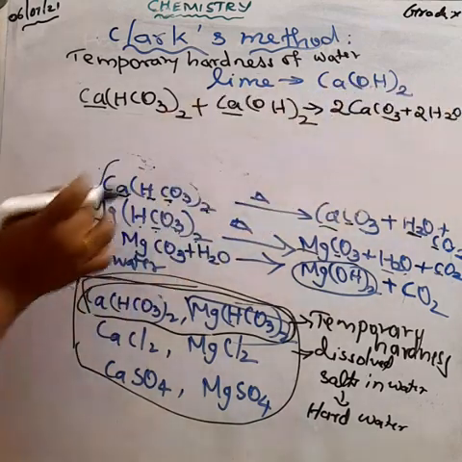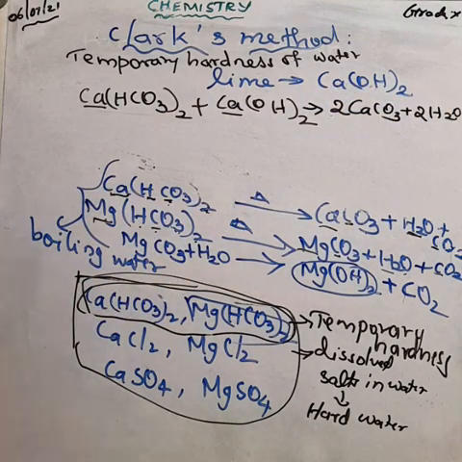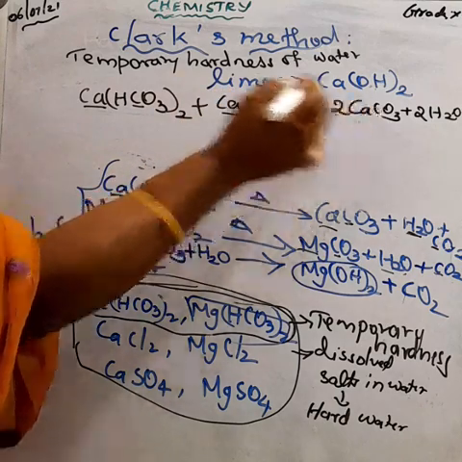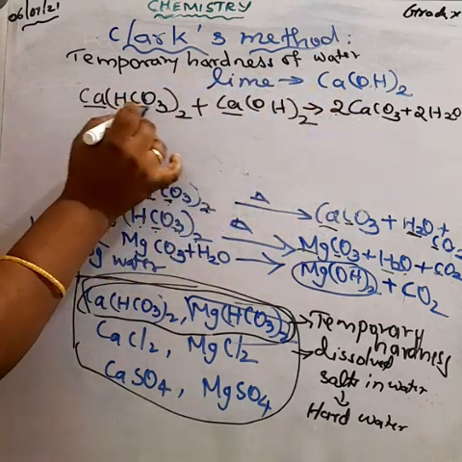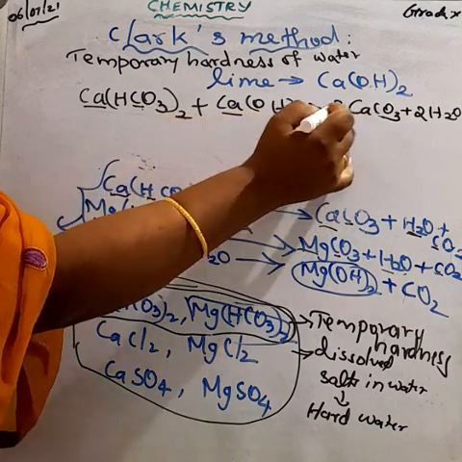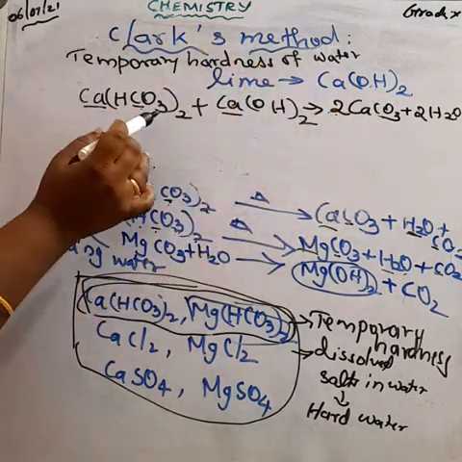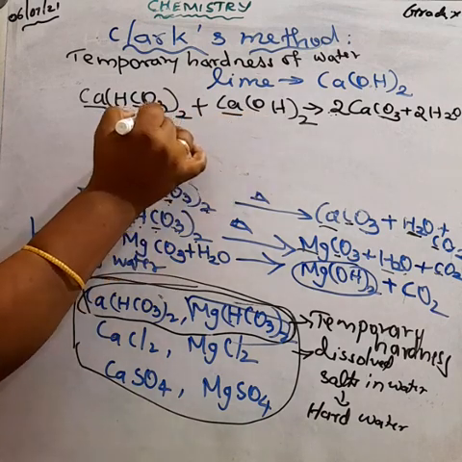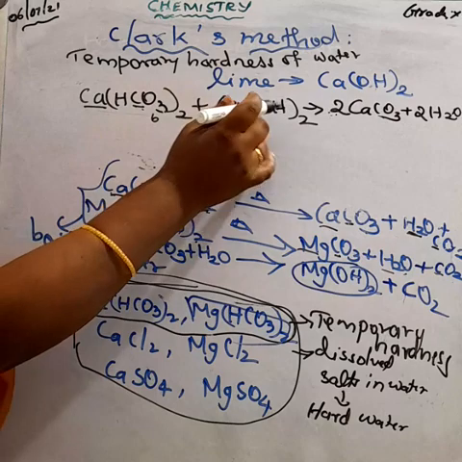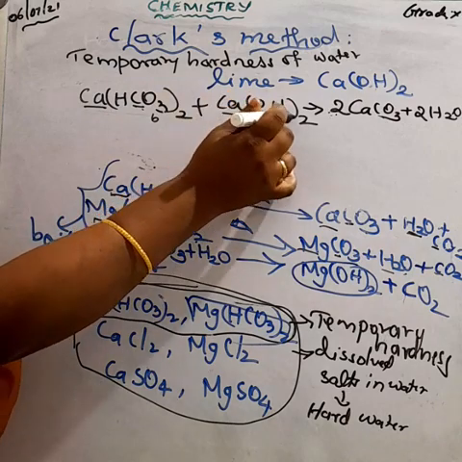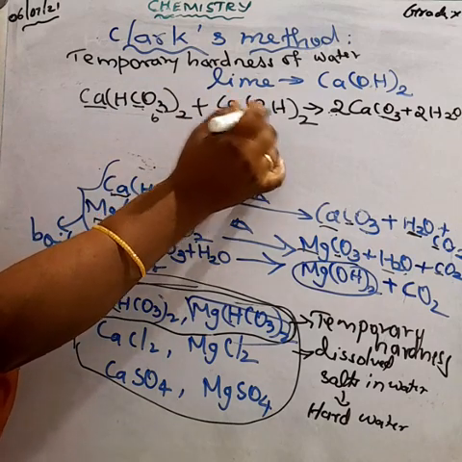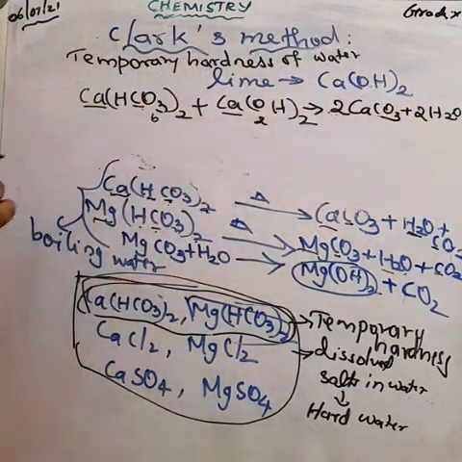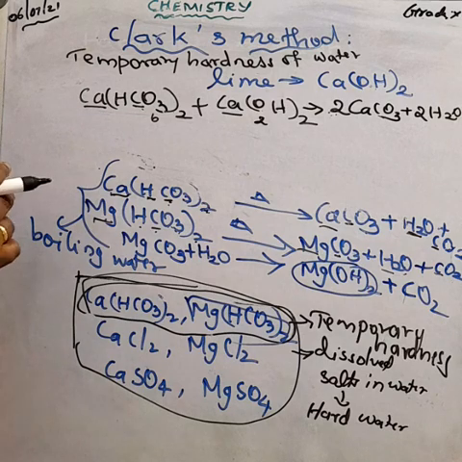Now hydrogen is balanced. Carbon: here only 1 carbon, but on the other side 2 carbons, and here also 2 carbons. Oxygen: how many oxygen atoms here? 3 twos are 6, and 6 plus 2, 8 oxygen atoms. Here also 2 threes are 6, 6 plus 2, 8 oxygen. Now the equation is balanced. And this is the calcium bicarbonate.